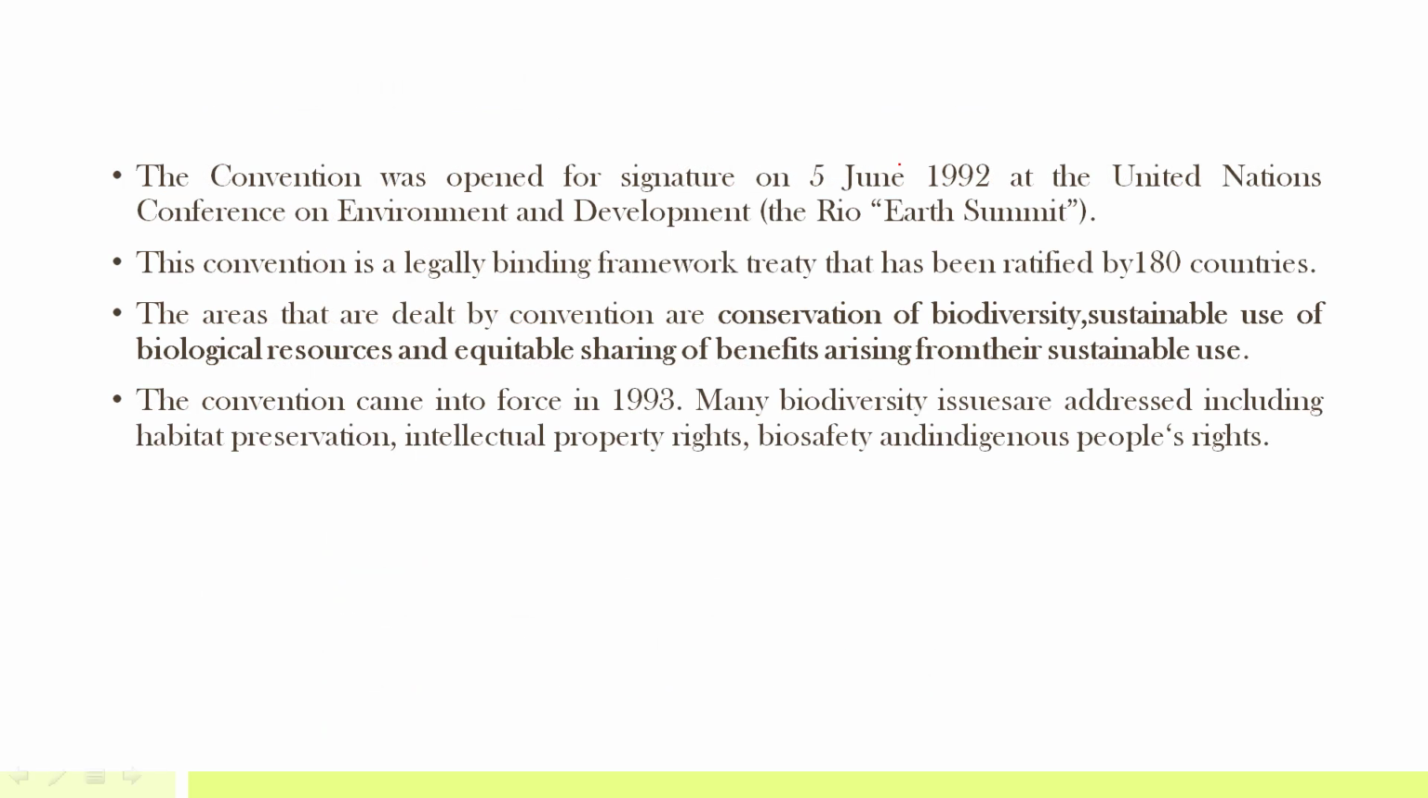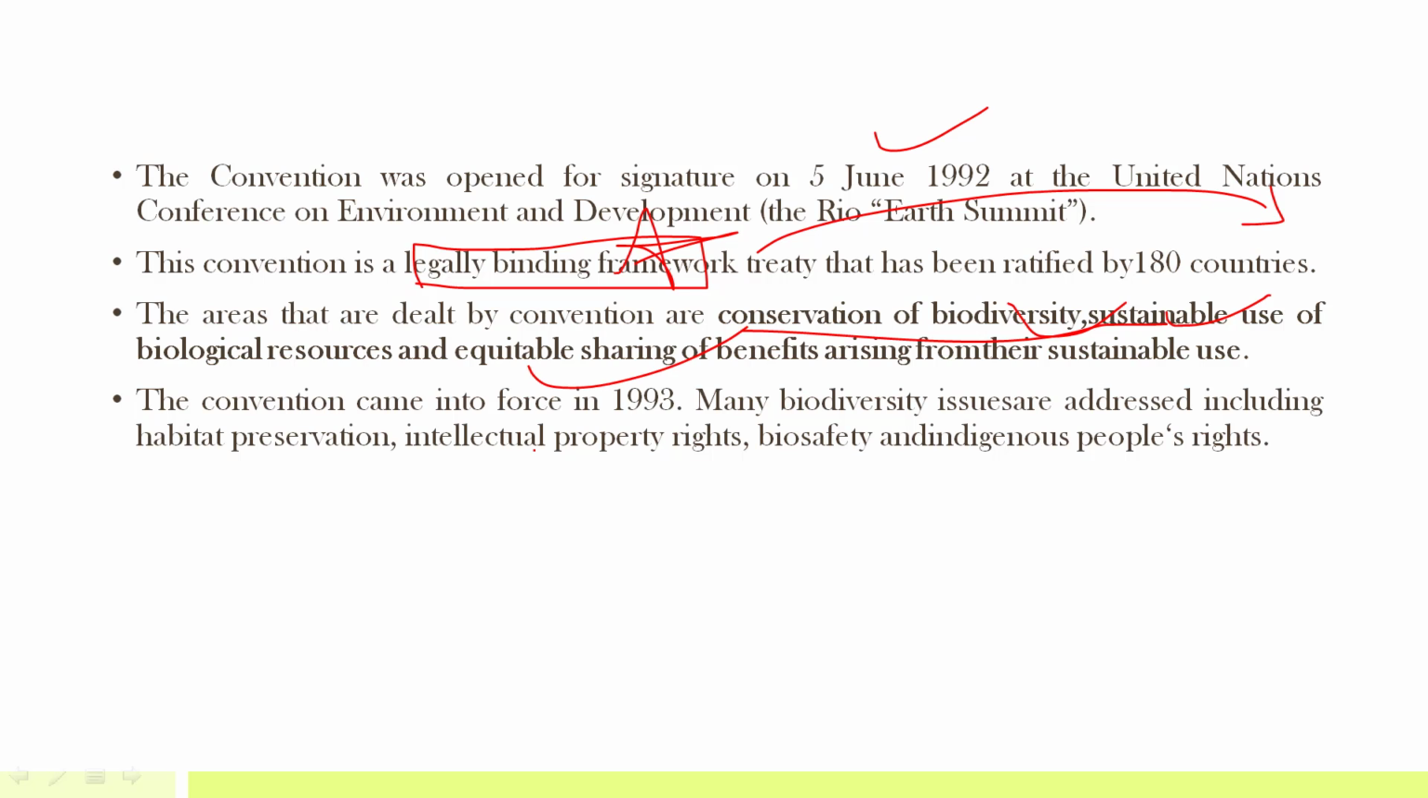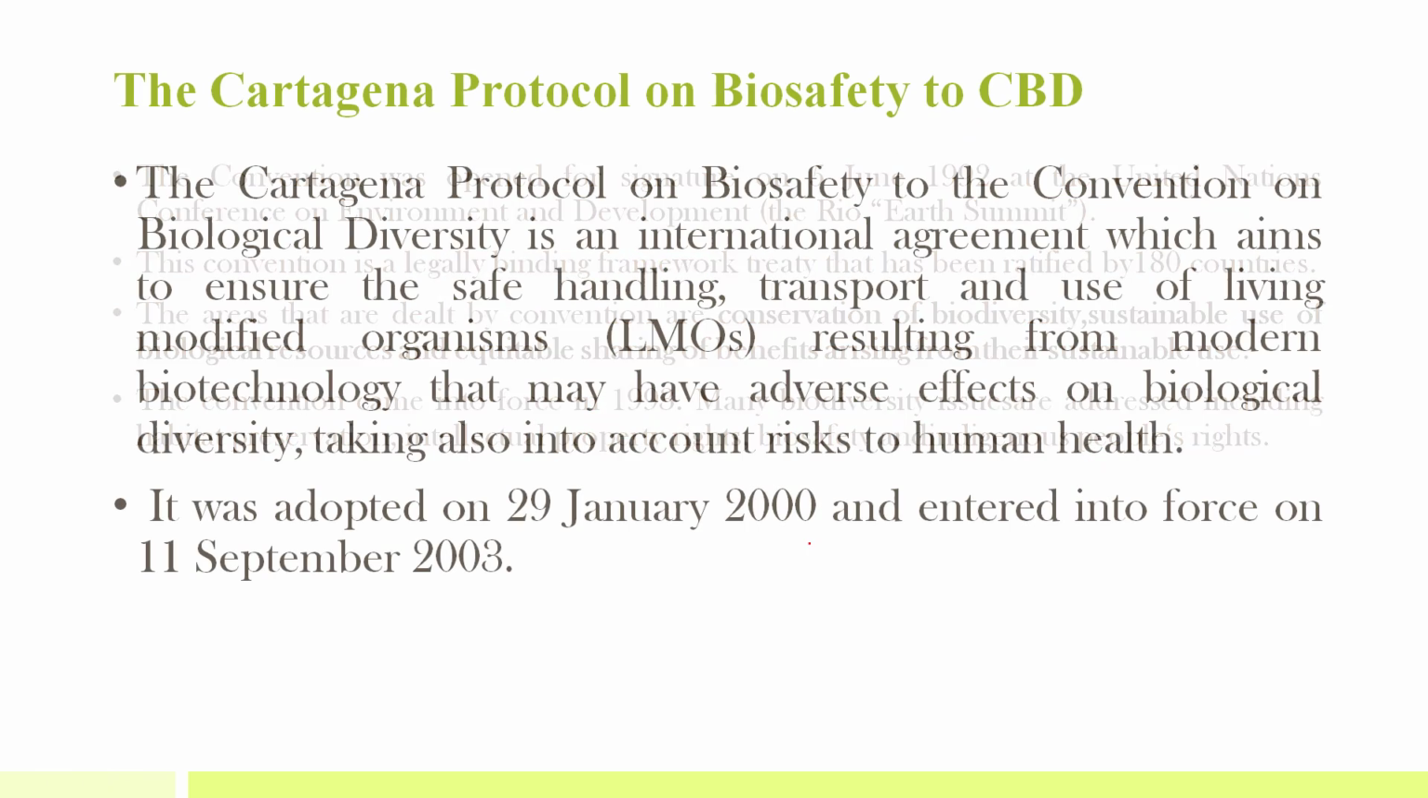So it was signed in 1992 and later it was ratified. It's a legally binding framework treaty. Remember, it's a legally binding framework treaty. India has already ratified it, and the areas that are dealt by the convention are conservation of biodiversity, sustainable use, and equitable sharing. This we have already discussed. This came into force in 1993 because this was later ratified by various countries, and many biodiversity issues are addressed, including habitat preservation, intellectual property rights, biosafety, and indigenous peoples' rights.